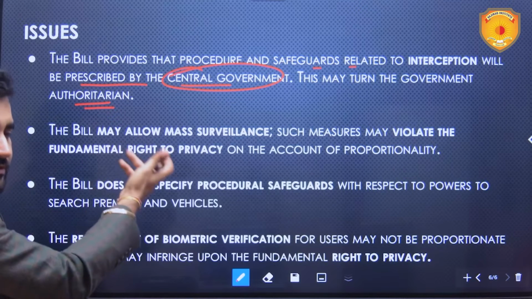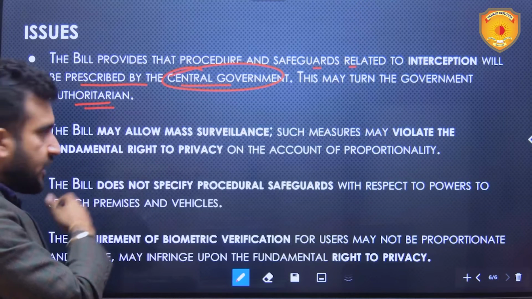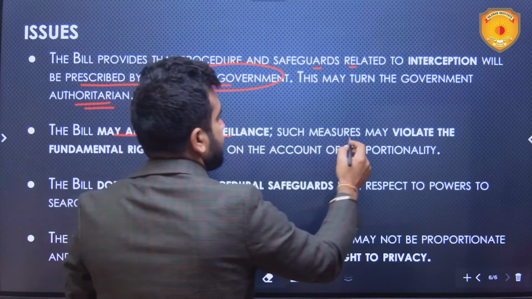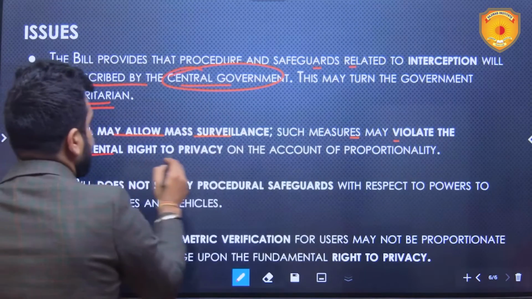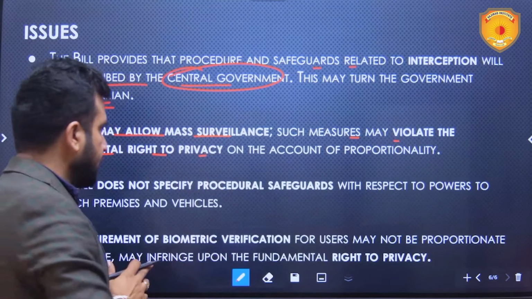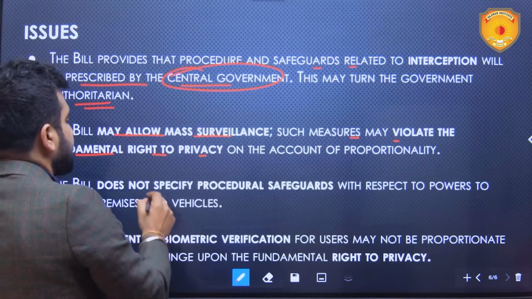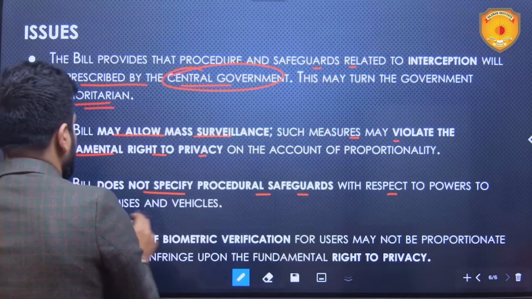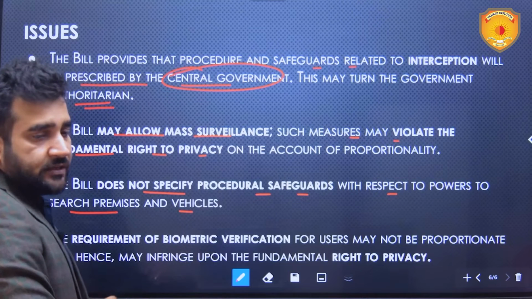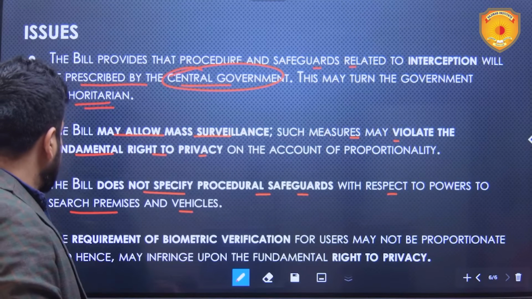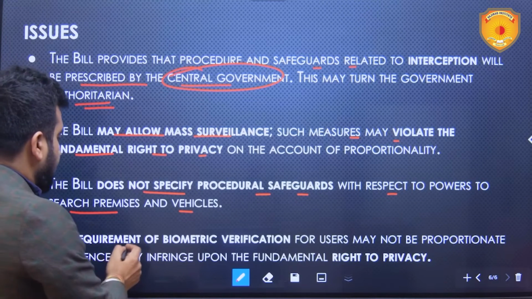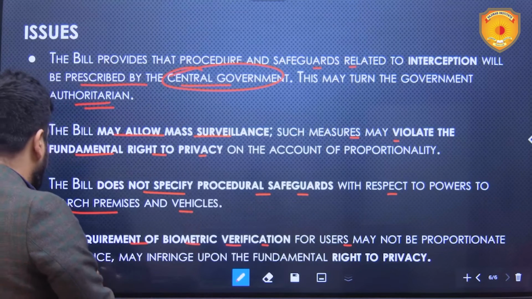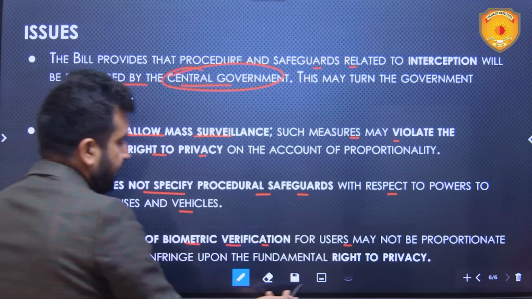Interception means surveillance powers; excessive surveillance powers are there with the government. Then the bill may allow mass surveillance. Such measures may violate the fundamental right to privacy of the people. The bill does not specify procedural safeguards with respect to powers to search premises and vehicles. The requirement of biometric verification for users may not be proportionate and hence may infringe again on